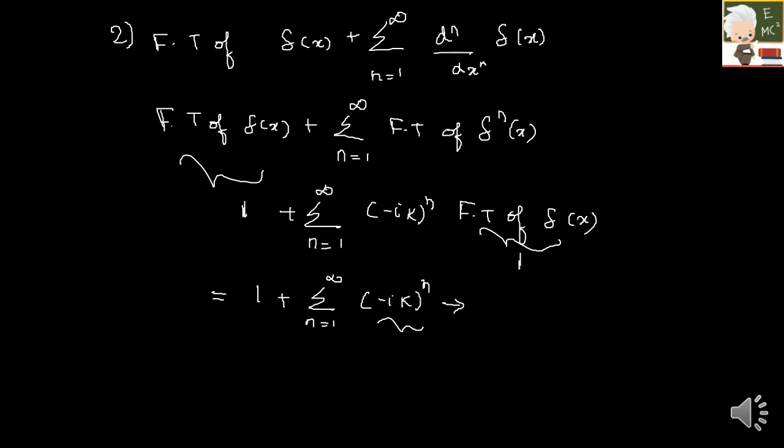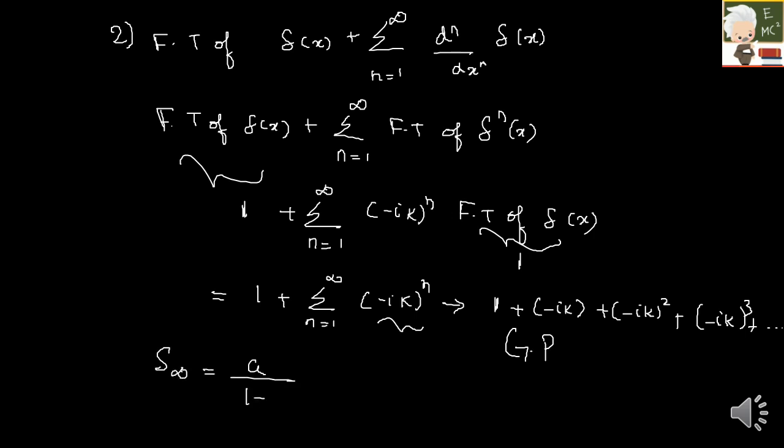Now if I expand this, for n equal to 0 this would be 1, for n is equal to 1 it is minus ik, for n is equal to 2 this would be (minus ik) the whole square, for n is equal to 3, (minus ik) the whole cube, and so on. If you look at this expression carefully, this is nothing but a geometric progression. For a geometric progression, you know the sum of infinite terms is given by a by 1 minus r.